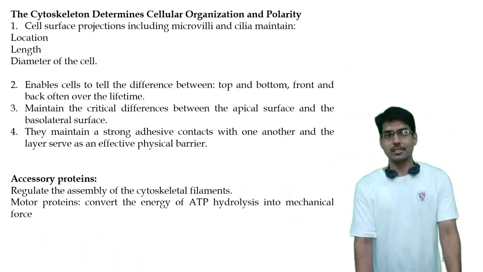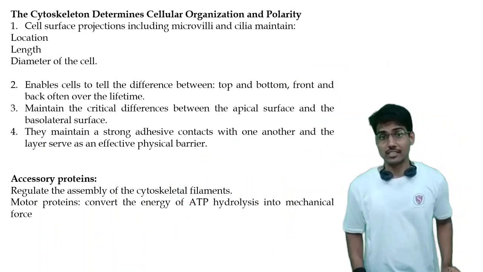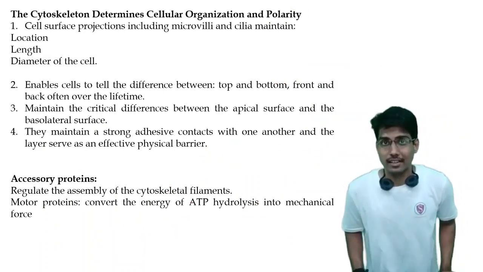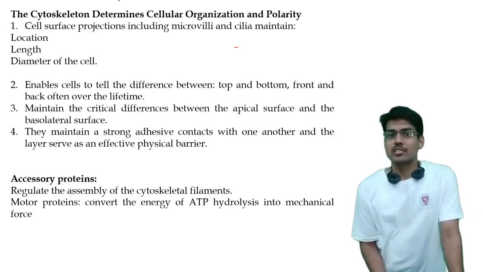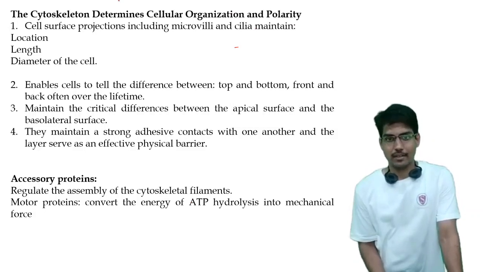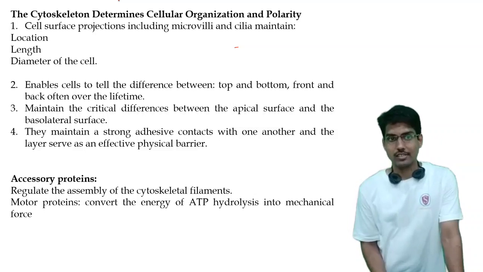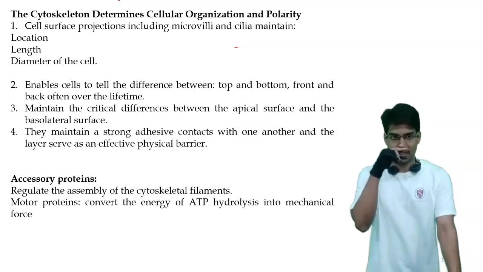The next point is that the cytoskeleton also determines the cellular organization and polarity. What does it mean? The cell surface projections, including the microvilli and cilia, maintain location, length, and diameter of the cell. Now let's see what this is.